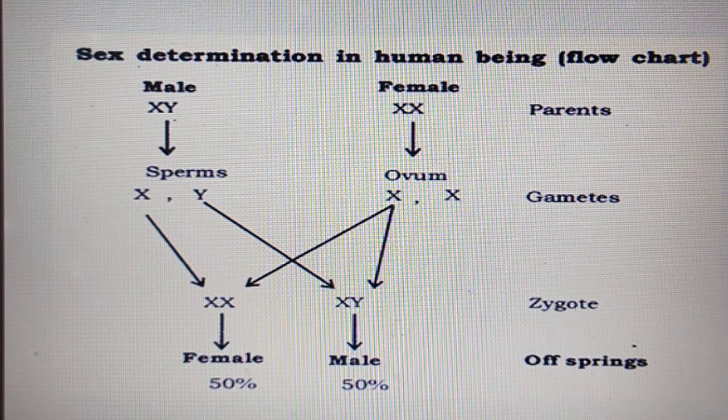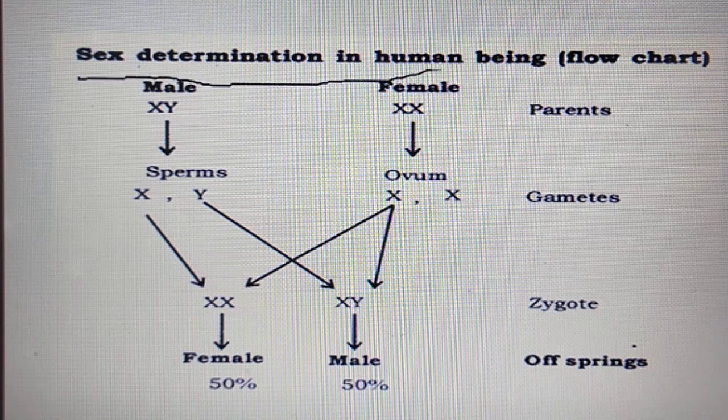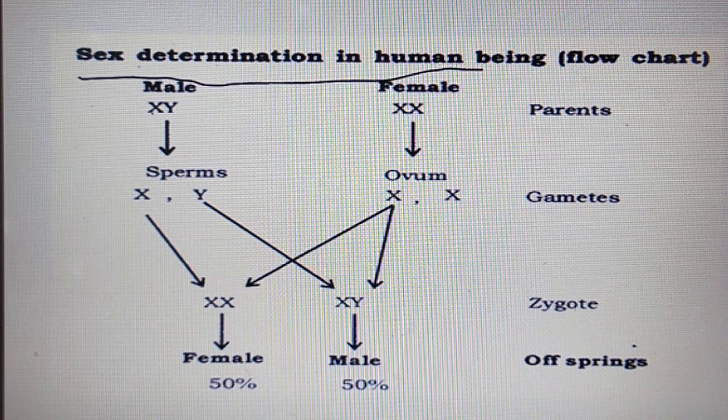The last topic is sex determination in human beings. The males have 2 sex chromosomes, XY, and the females have XX. In human beings there are 23 pairs of chromosomes.